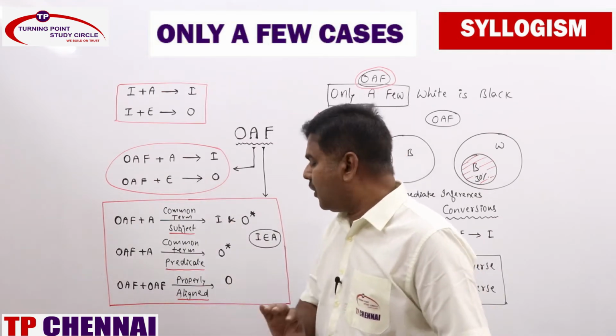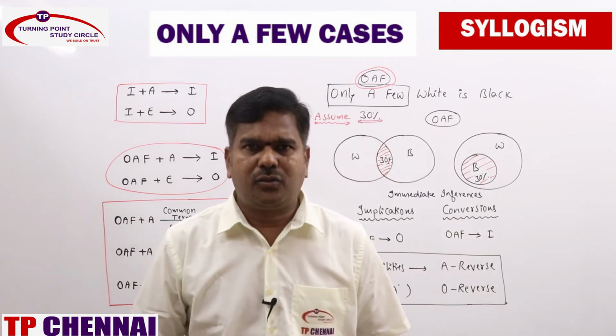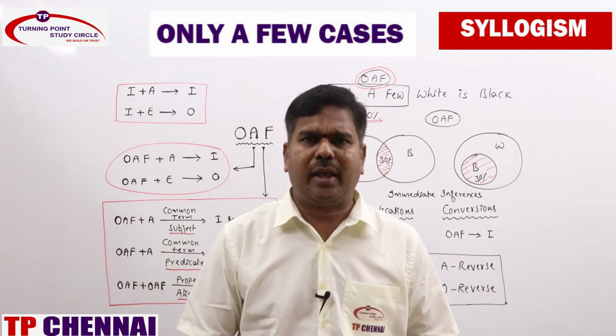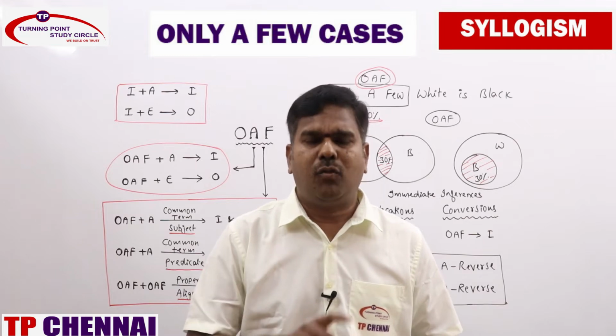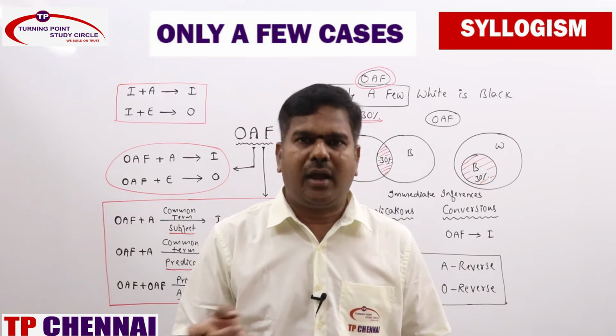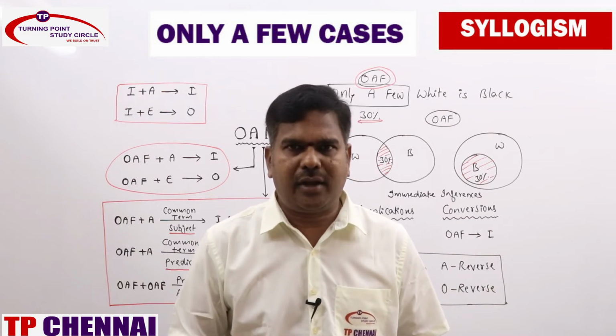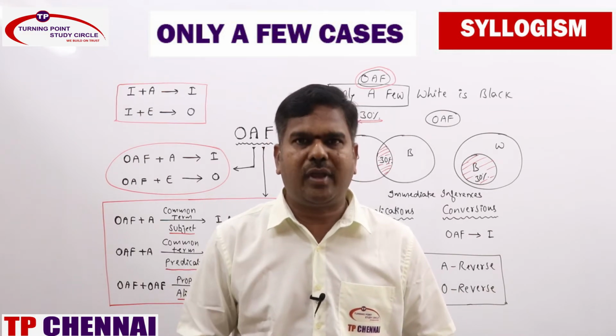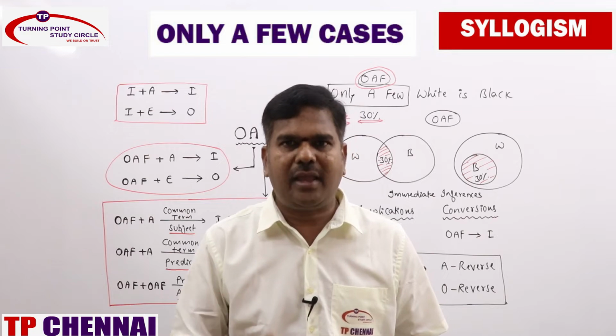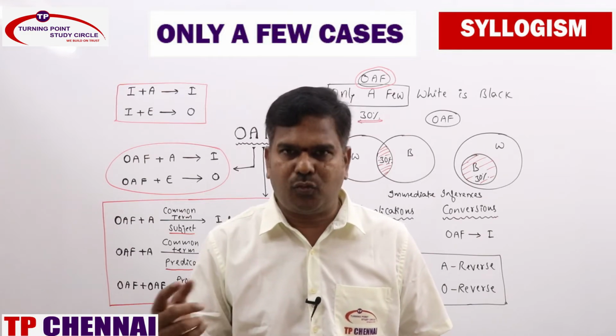Just remember the rules here. Are you clear? So can we sum it up one more time? What are all the immediate inferences? Only a few directly implied by O, and only a few can be converted into I statement. Possibilities, A reverse and O reverse. And what are all the rules we have? Only a few plus A is I, only a few plus E is O.